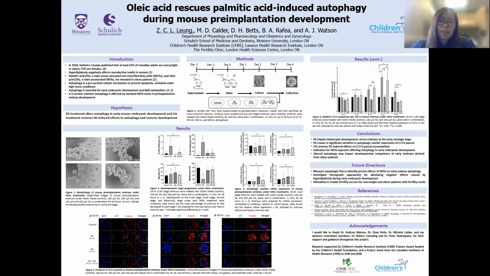So our lab focuses on these two types of fatty acids, and recently we discovered that PA would induce ER stress and impair blastocyst development. Meanwhile, OA would increase lipid droplet accumulation and decrease mitochondrial stress. Additionally, we found that OA can counteract the effects brought upon by PA treatment. Now, all of these pathways that we looked into would eventually lead to apoptosis under high stress conditions. However, there is a protective mechanism that mammalian cells would use before initiating apoptosis, and this mechanism is known as autophagy.